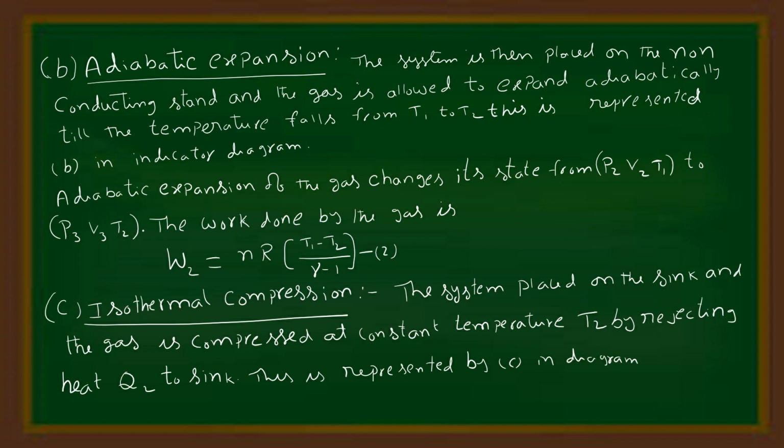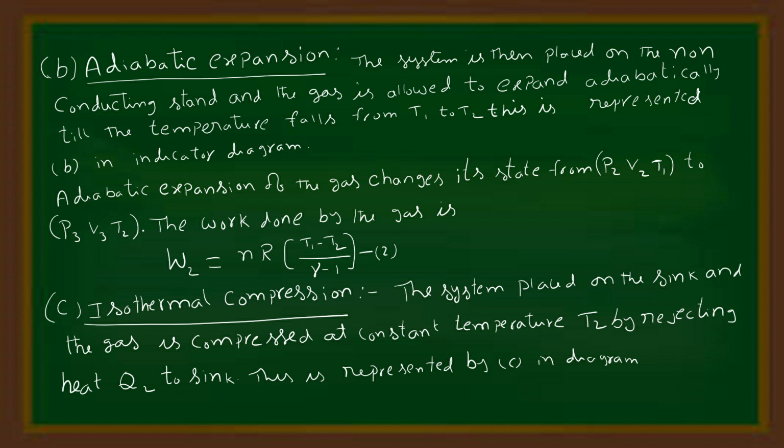Adiabatic expansion. The system is placed on the non-conducting stand and the gas is allowed to expand adiabatically till the temperature falls from T1 to T2. This adiabatic expansion is represented by the curve B in the indicator diagram. Adiabatic expansion changes the state of the gas from P2 V2 T1 to P3 V3 T2. The work done by the gas is W2 = nR(T1 - T2)/(gamma - 1). This is equation number 2.